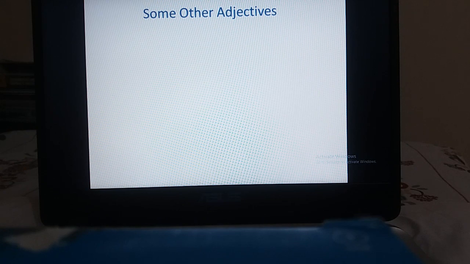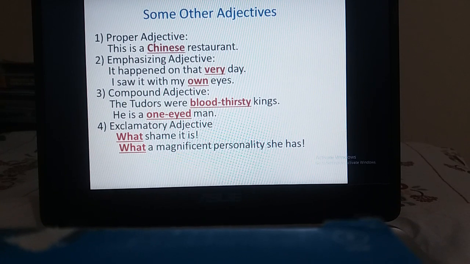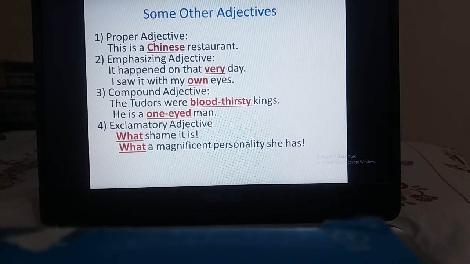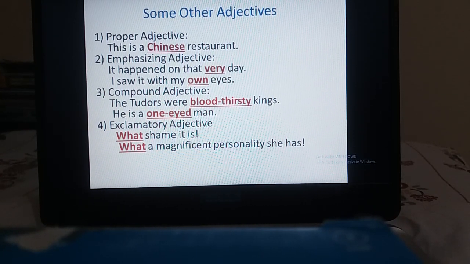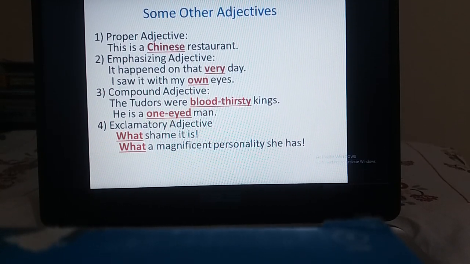Okay, so here we will learn about some other adjectives. If you look at these focus words, red words like Chinese, very, own. Let's talk about the first example. This is a Chinese restaurant, right? We know that Chinese is a proper noun, but because of its placement before the noun restaurant, describing the noun, we consider it a proper adjective.